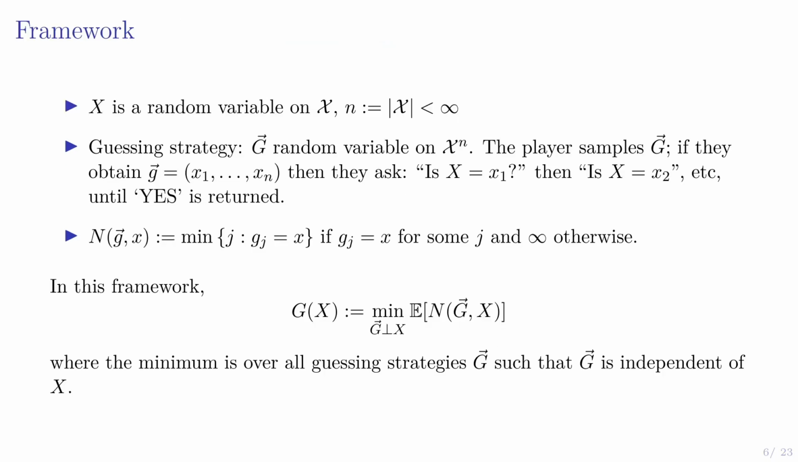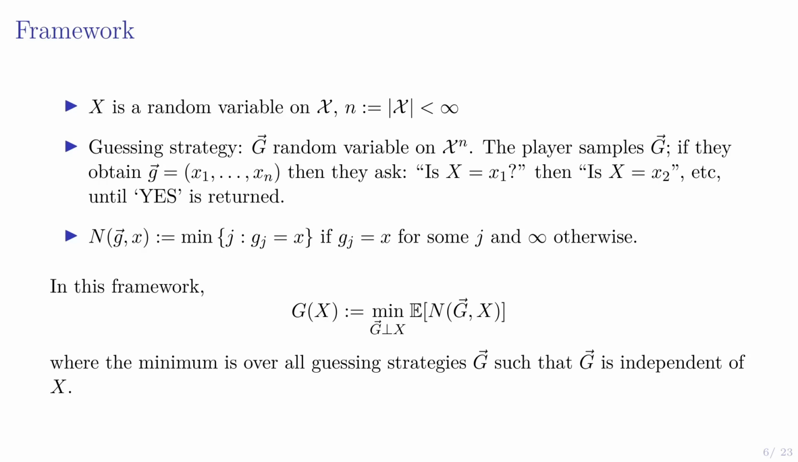Okay. Let's introduce a more general framework, which will allow us to understand side information in this context as well. So x is our random variable on some finite alphabet, and a guessing strategy is a random variable on the Cartesian product of x with itself n times. And how it works is the player samples this guessing strategy. They obtain some g equals x1 to xn, and that's the strategy. They ask, is x equal to x1? If not, is it equal to x2? And so forth until they get a yes.